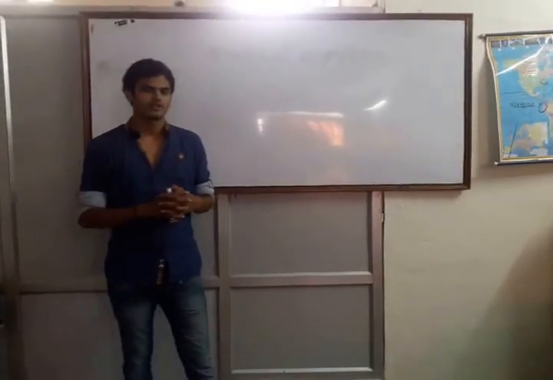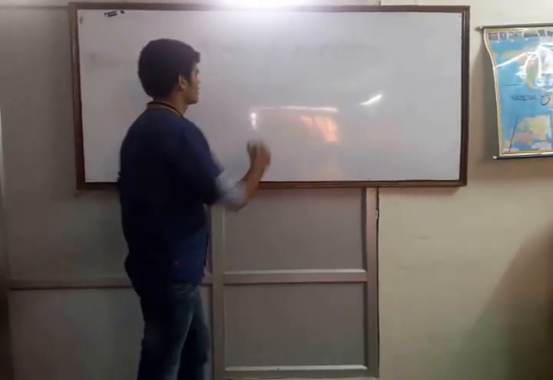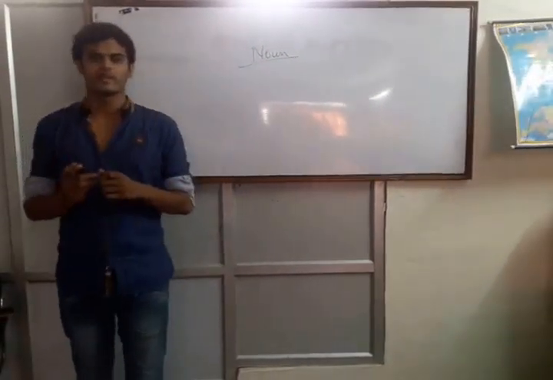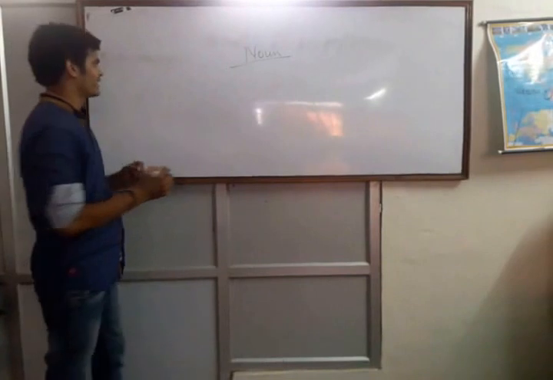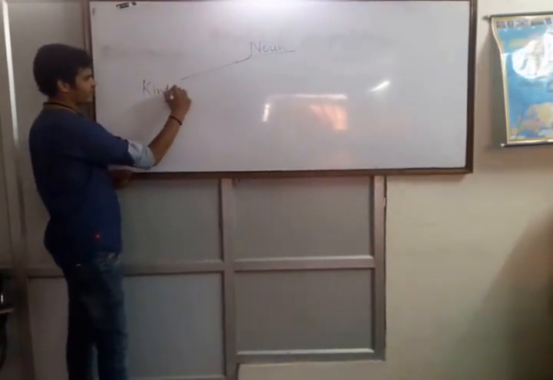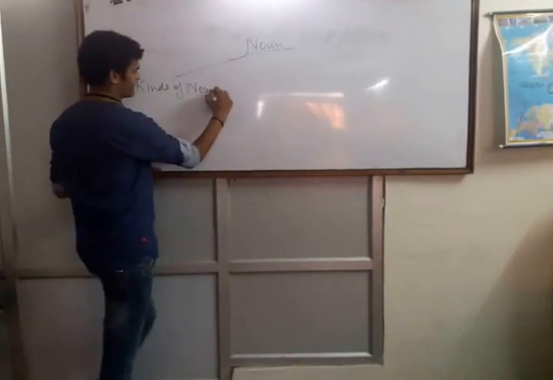We will cover up nouns today, starting with the definition. Noun is the name of any person, place, animal or thing. Next we will go with the classification of noun. Noun is classified into kinds of nouns.